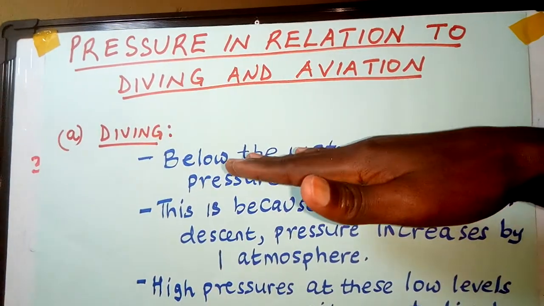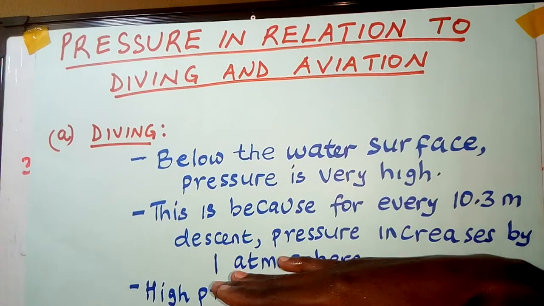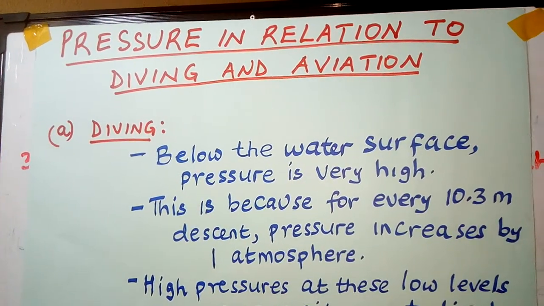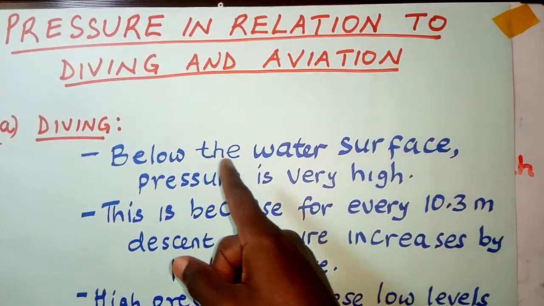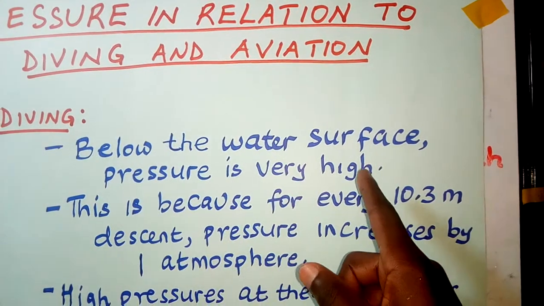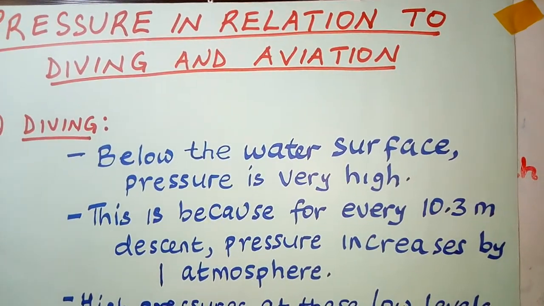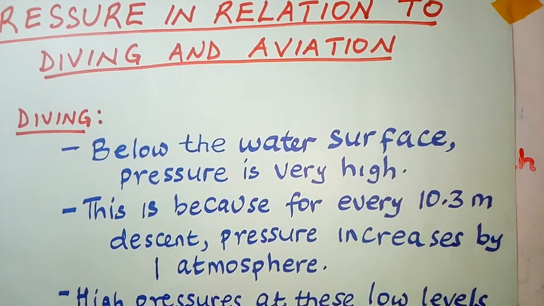So when somebody dives and you keep on descending downwards, pressure also keeps on increasing because the depth keeps on increasing. So we are saying below the water surface, pressure is very high. Why?